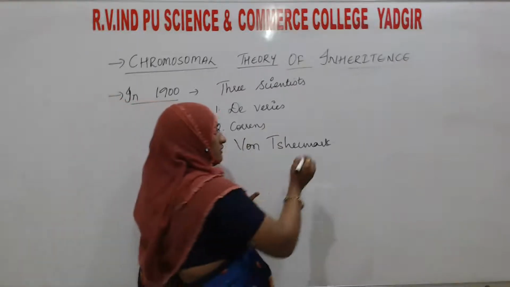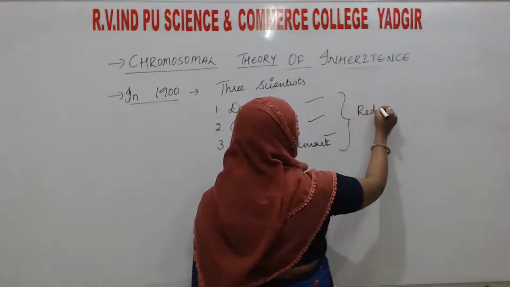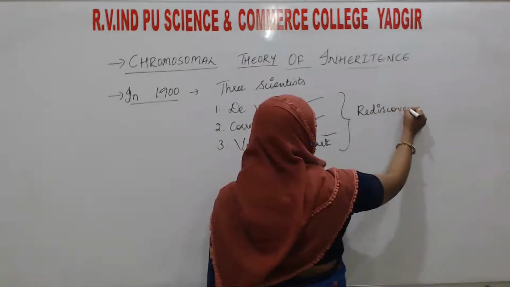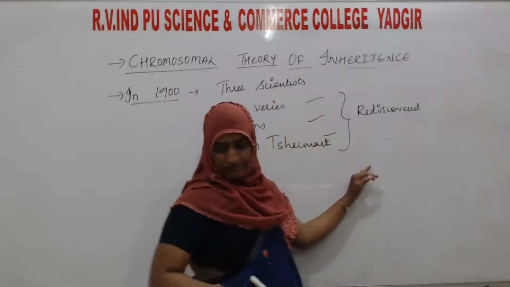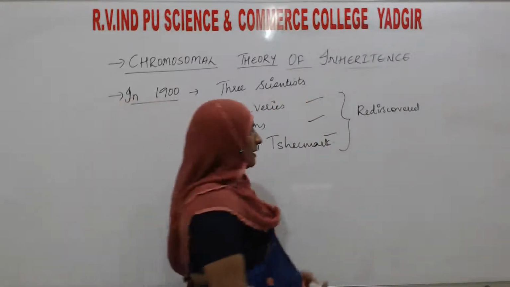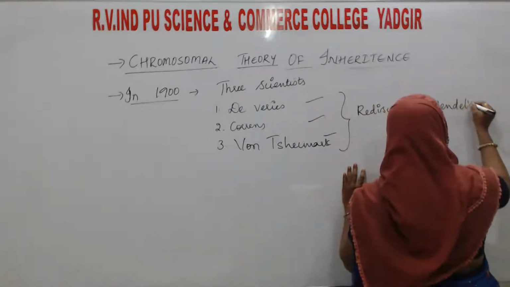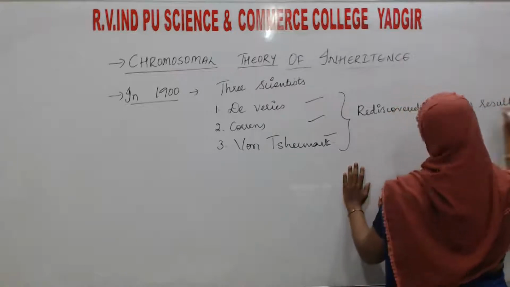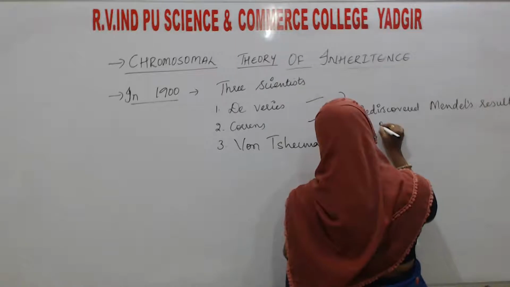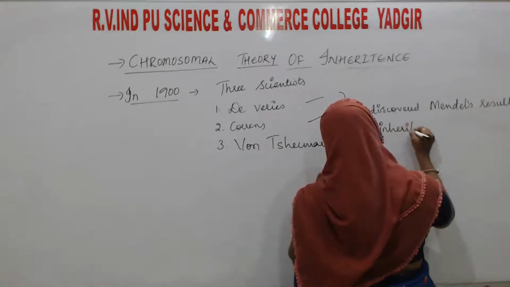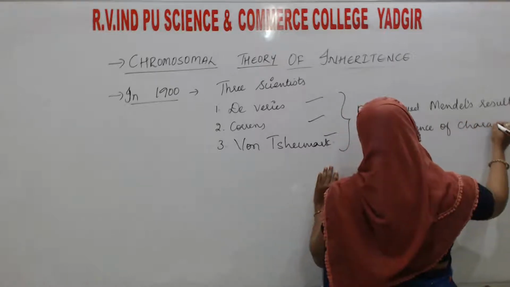So these three scientists rediscovered Mendel's results on the inheritance of characters.